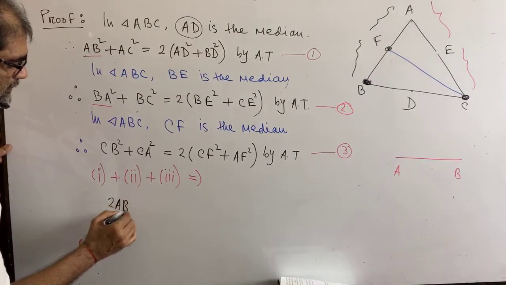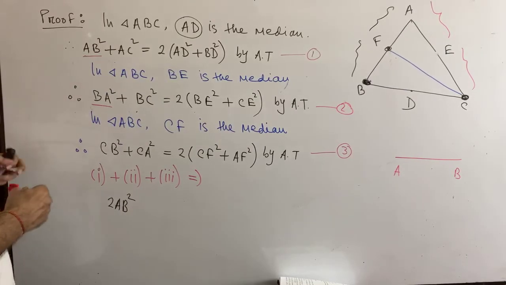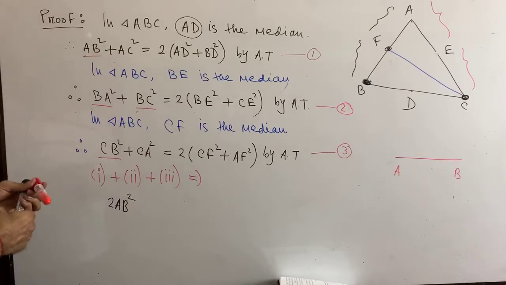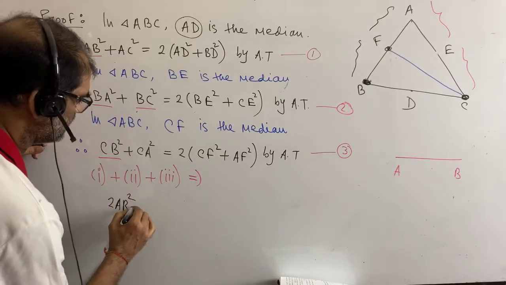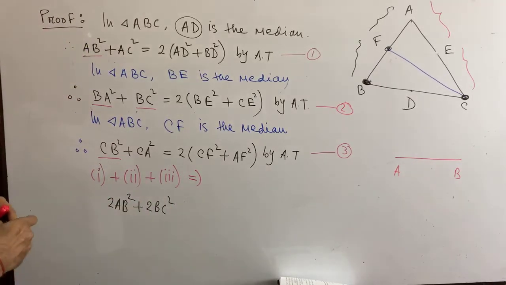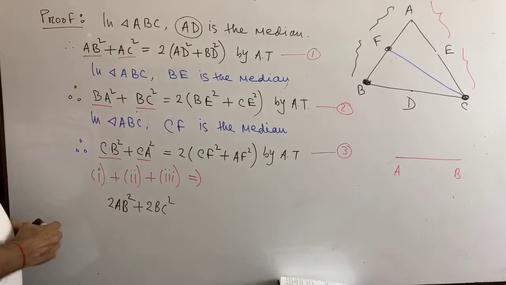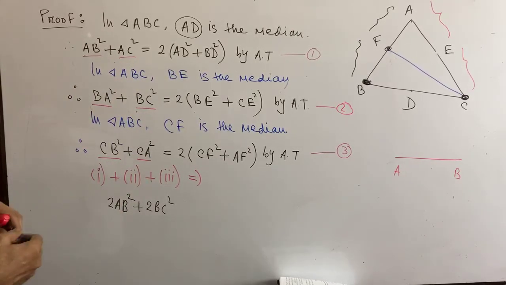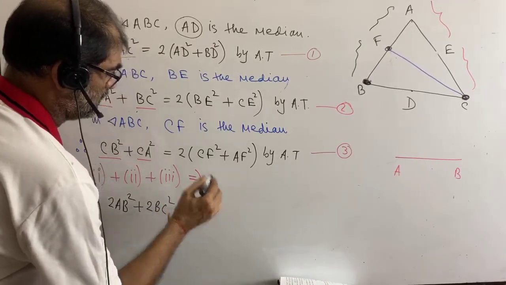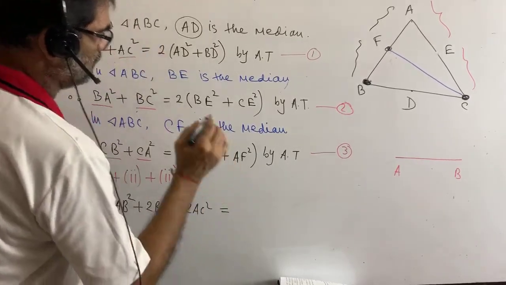Pay attention. Here we are getting BC square and CB square, so we are getting 2BC square. Write down 2BC square. And we are also getting here AC square and CA square. That means 2AC square. Okay.